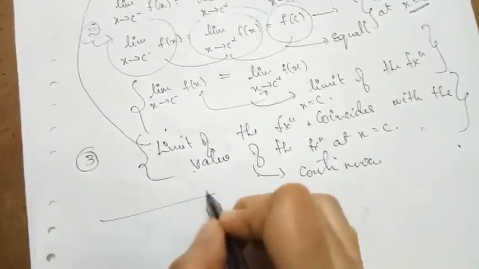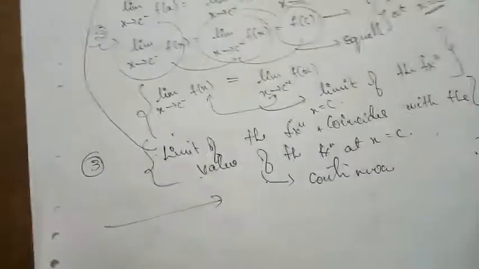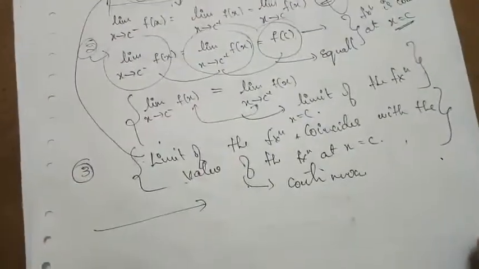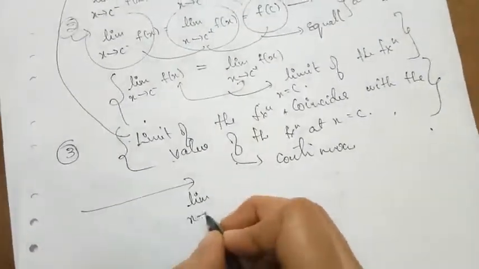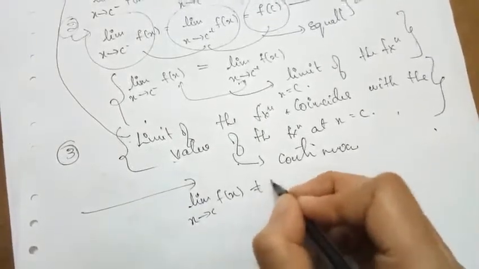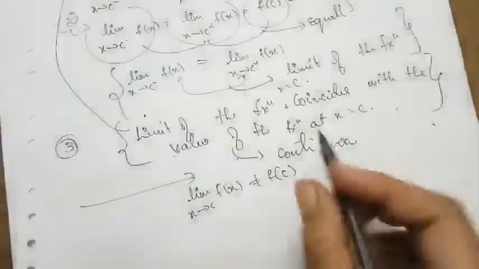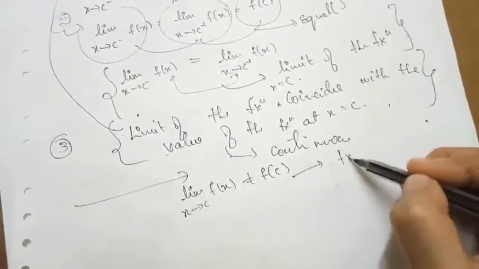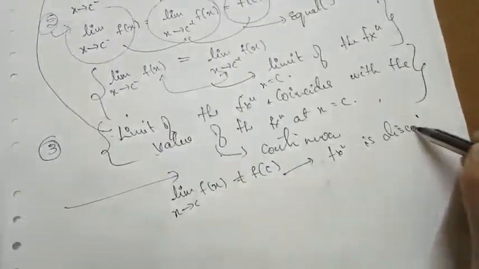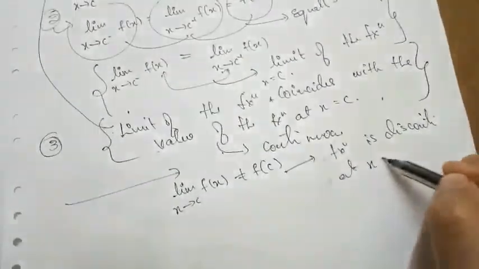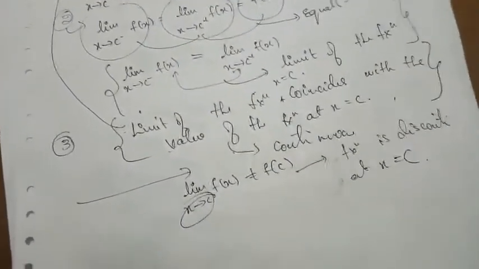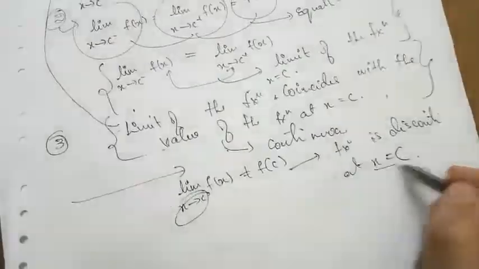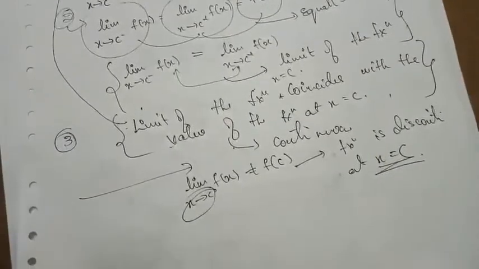The definition of continuity will become clear when we solve some examples based upon the continuity of a given function. Suppose the limit of the function is not equal to the function value defined at the point c, then we say that the function is discontinuous at x is equal to c. So at this point the function is not continuous, or the point of discontinuity is x is equal to c.